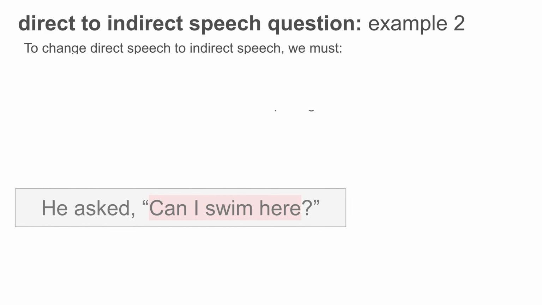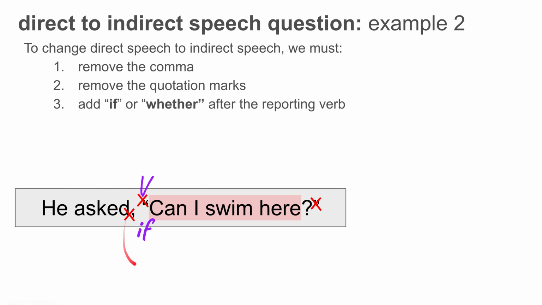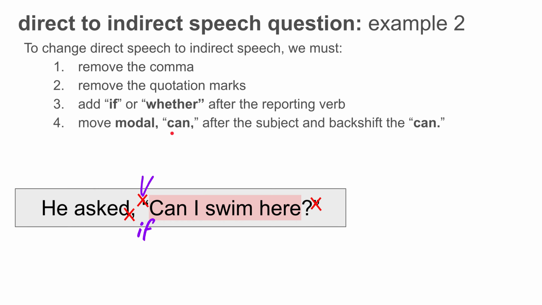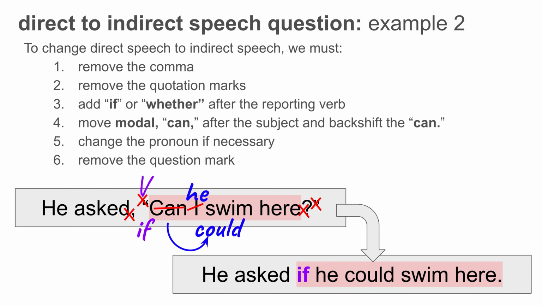Let's look at another example. Okay, here he asked, "Can I swim here?" So we remove the comma. Okay, we remove the quotation marks. Okay, add if or whether after the reporting verb. Here we're going to use if. Okay, he asked if, and we use a modal can after the subject, and we backshift the modal. So instead of can I, we say I could, and change the pronoun. Here I is he, so we've got to change I to he. And of course we remove the question mark. So we get, he asked if he could swim here.